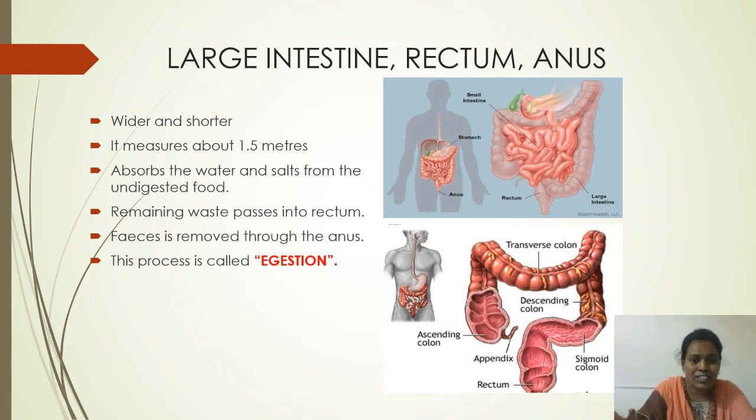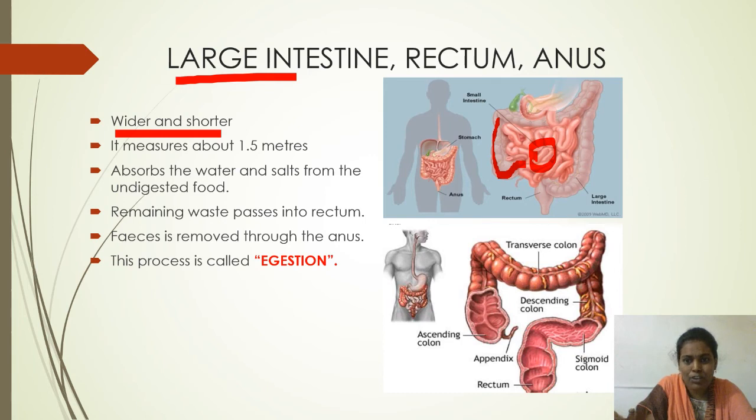The food which remains undigested in the small intestine is sent to another part of the digestive system called the large intestine. The large intestine is somewhat wider and shorter than the small intestine. Look at the picture here. The middle coiled structure is the small intestine, and this small intestine opens into another shorter, wider tube-like structure, which is the large intestine.